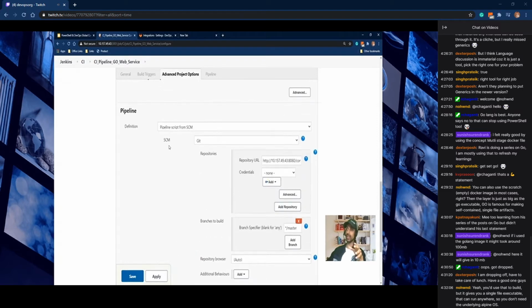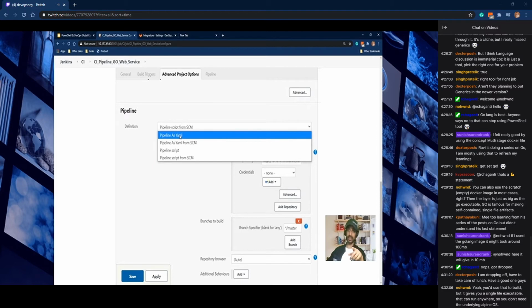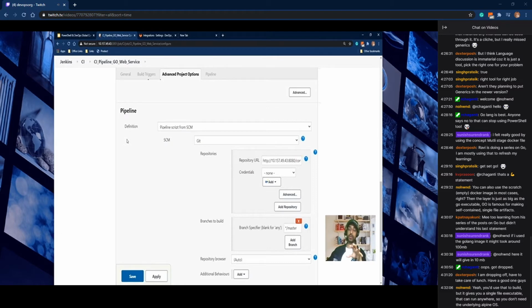There is a plugin released recently that I just tried, pipeline as YAML. After installing that plugin into your Jenkins machine, you will get an option for pipeline as YAML also, so you can write the same pipeline which you wrote in Groovy in YAML. But I see some bugs, and the plugin is in development, so that's why I'm not using it for this demo right now.